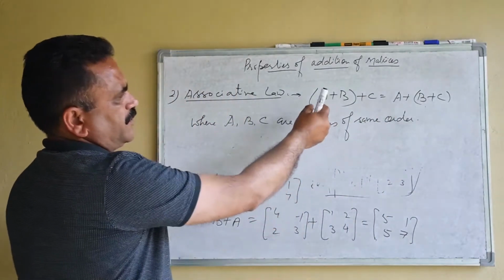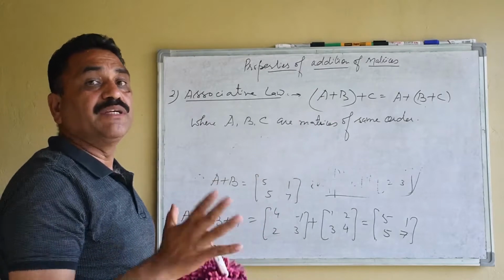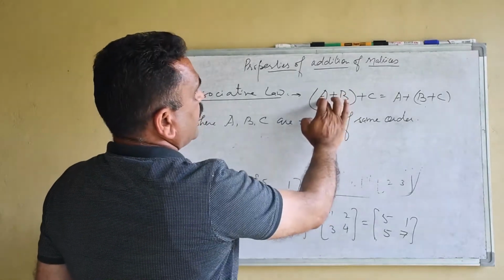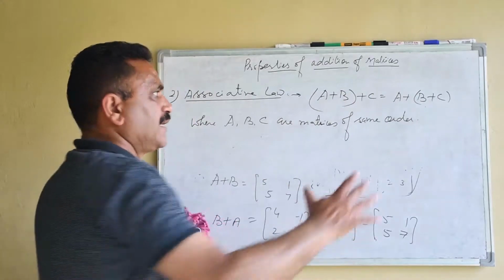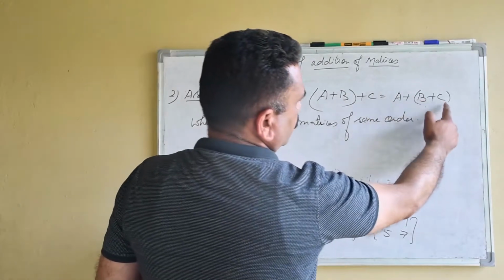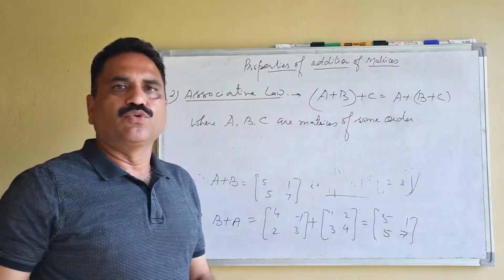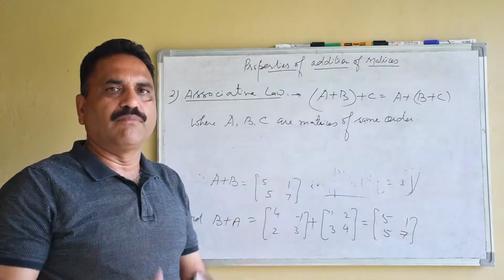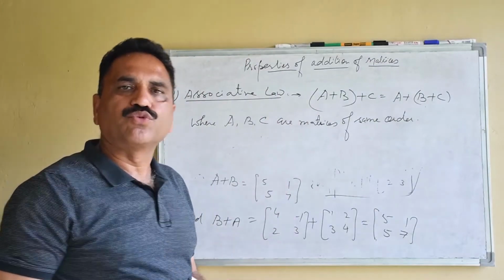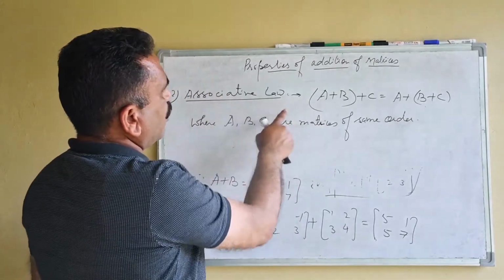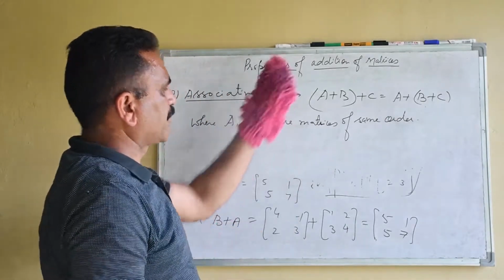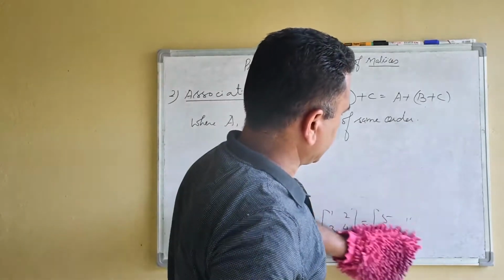Again, we'll see that if we have three matrices, if we add the first and second and add that sum to the third, or add the first to the sum of the second and third, the total, the sum of all three matrices, will have no change. That means associative law holds good with respect to addition for matrices.